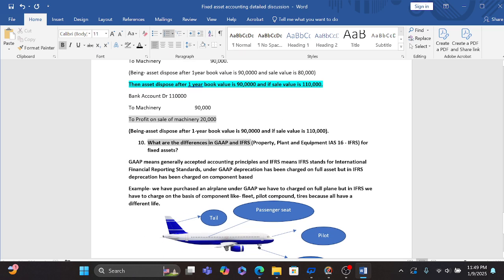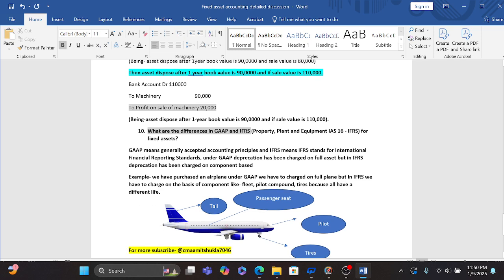I am going on to the next part, that is frequently asked by the interviewer. Here is the difference between GAAP and IFRS for fixed assets. Interviewers ask many times what the differences between GAAP and IFRS related to fixed assets are, because they are hiring for fixed asset accounting, so they ask this kind of question.